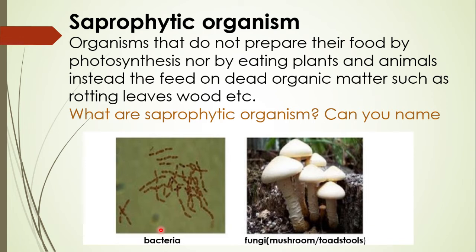These are fungi, and examples of fungi are mushrooms and toadstools. From where do they take the food? They take the food from dead things. So that's why we can call them saprophytic organisms.